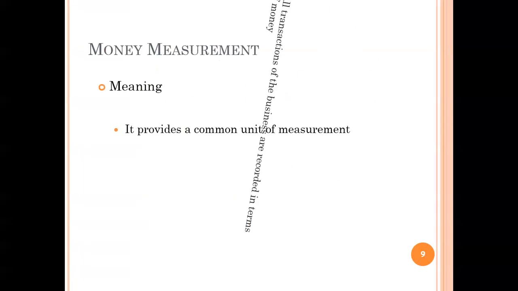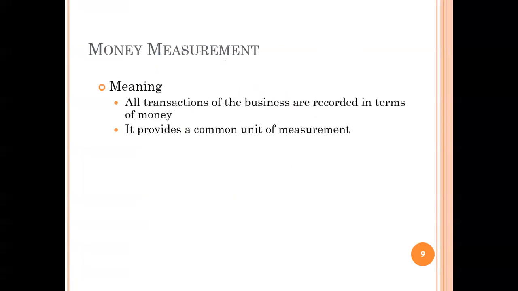Having said that, let me move on to the money measurement concept. The name itself indicates what it means. Here, the money measurement concept is about transactions and events. All transactions of the business are recorded in terms of money. So, only the transactions and events that can be measured in money terms are recorded in the books of accounts.